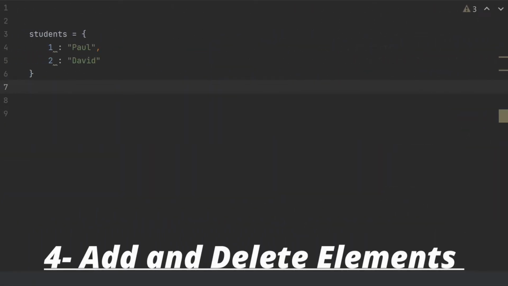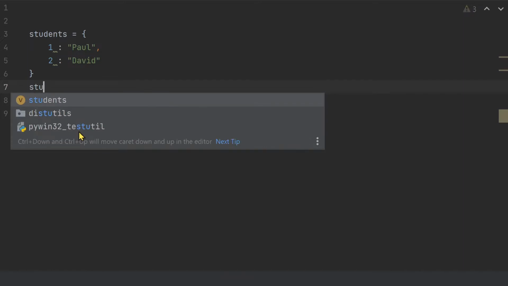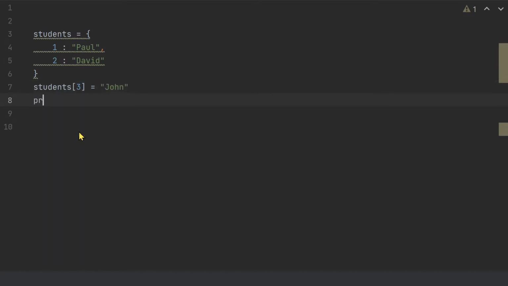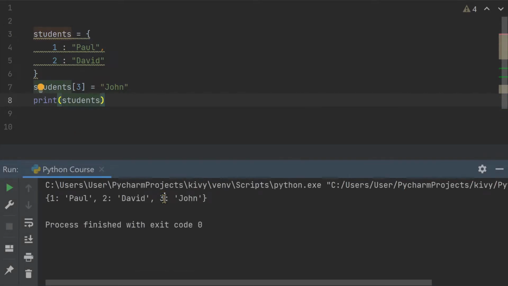Let's say in my student dictionary, I want to add another student, which is John, and he should be number 3. How to do that? Well, it's actually very simple. Let me show it to you. Let me write students and brackets. Inside those brackets, I need to mention the key, which is number 3, and I'm gonna assign to it the value which says the name John. What do you think will happen? Let me first print my dictionary, and we should get number 3, which is the key, and its value John. So we just added a new element in my dictionary.